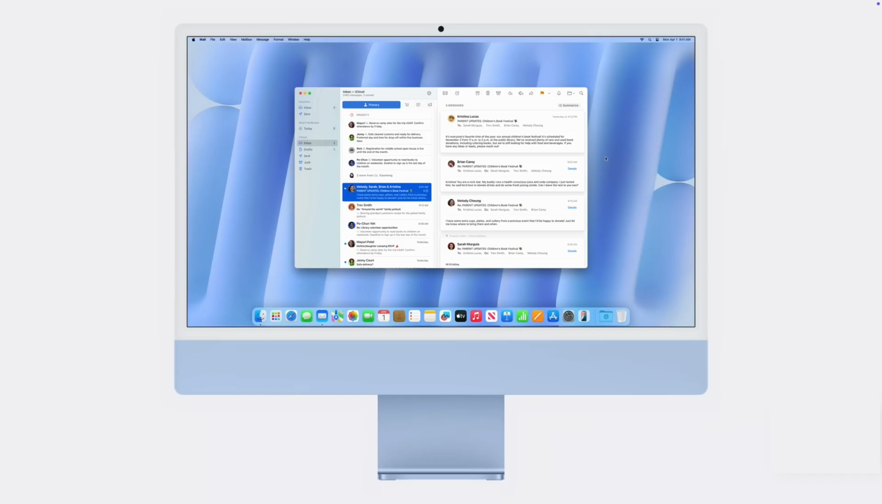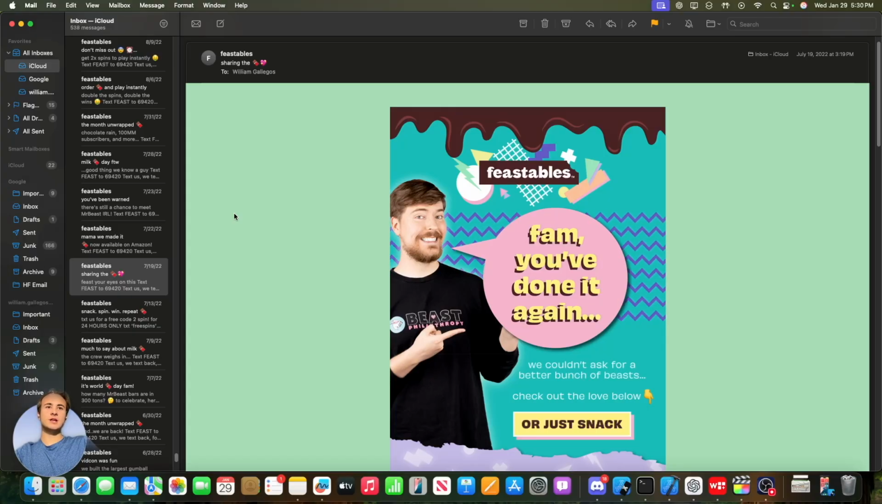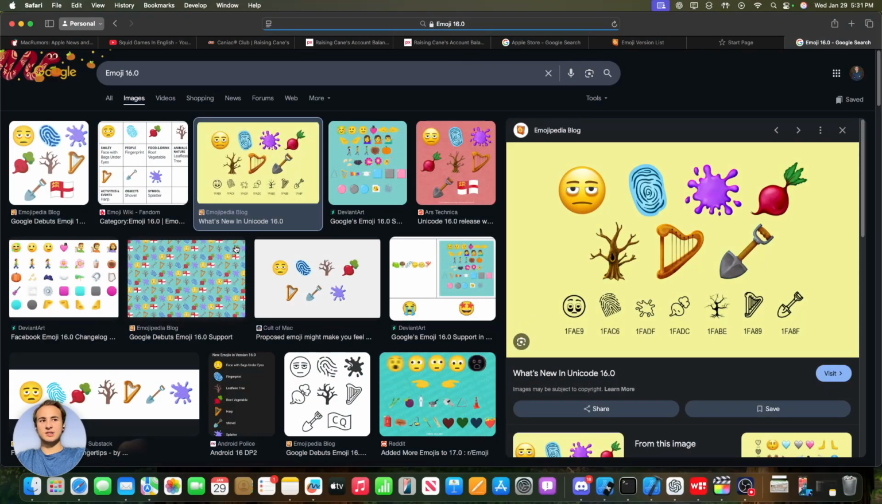Now, we have seen a picture of what it will look like already by Apple when they announced the M4 iMac. So this is kind of a confirmed feature at this point, and it is happening with macOS Sequoia 15.4. This is their last opportunity since this is the last big update that Apple will be doing until iOS 19 and macOS 16.